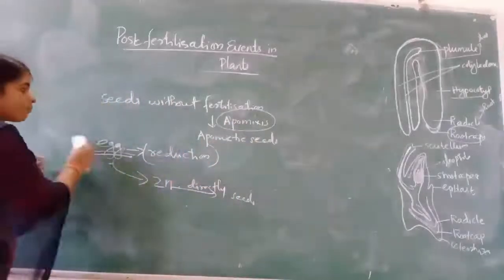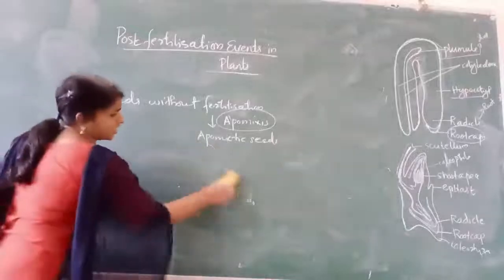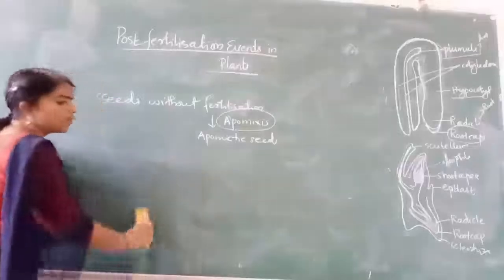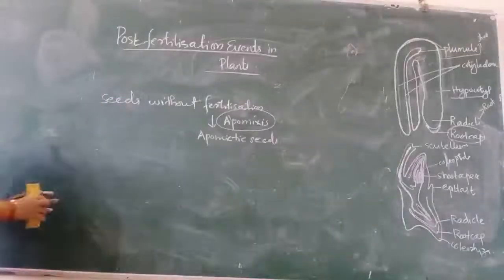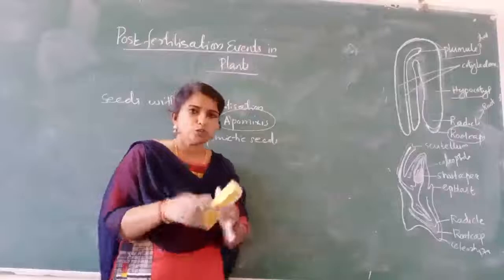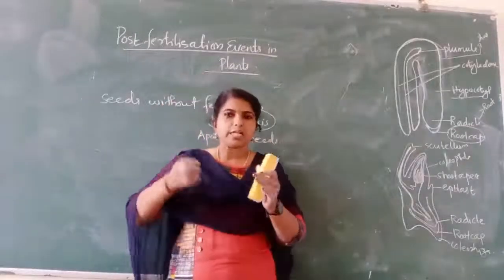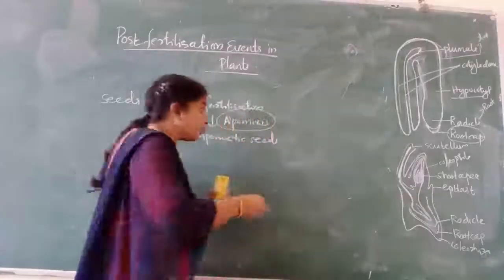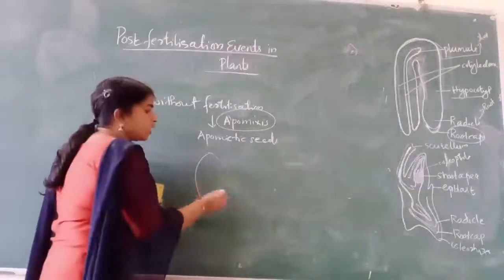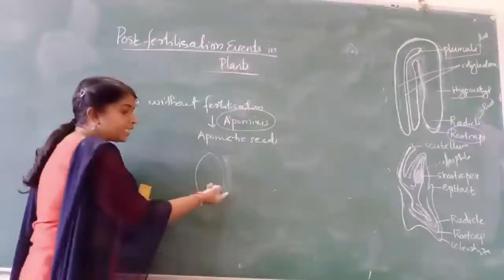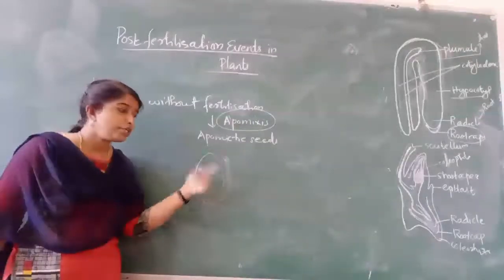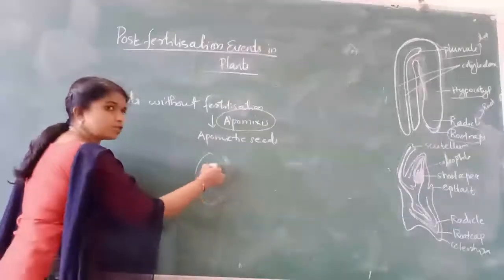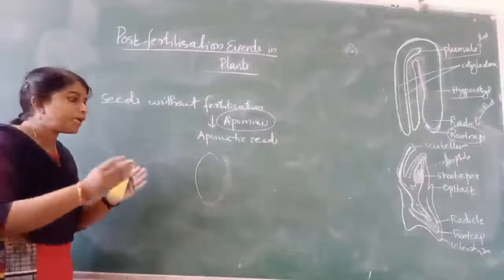And in some cases, like citrus, if you take an orange or lemon, you can see many embryos inside the seeds. How is this formed? The nucellus surrounding the embryo sac sometimes undergoes repeated division and protrudes inside the embryo sac, and each one becomes an embryo.